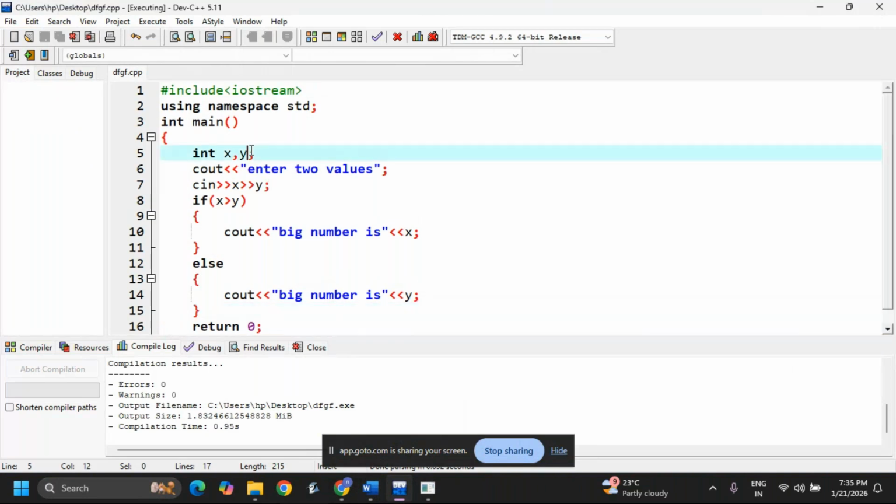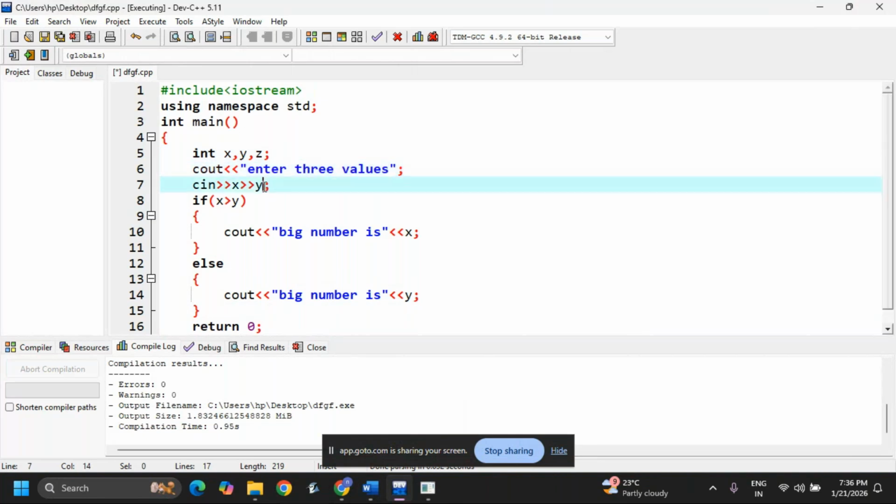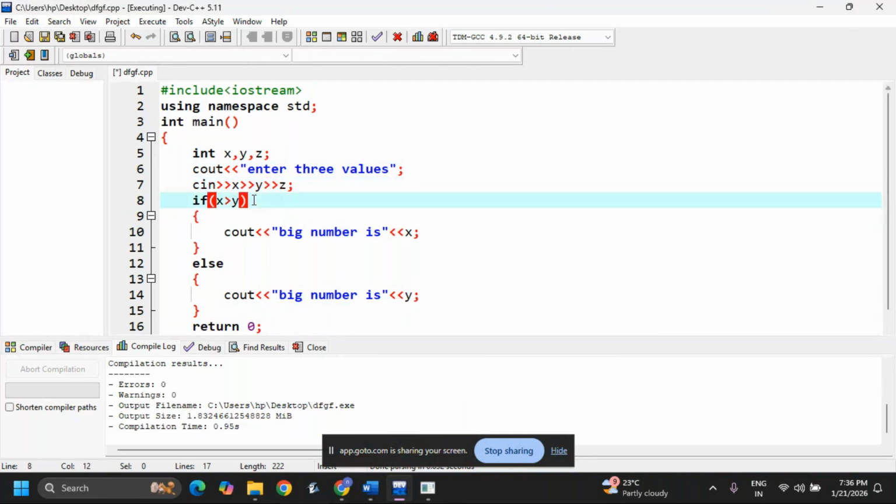Same, I am taking x, y, comma, z. My code is to print the big number among three values. Now enter three values. If you are following the notes, it is very easy. To save time only, I'm going a little bit fast. Some people may notice; if you know C programming, it is like normal speed.